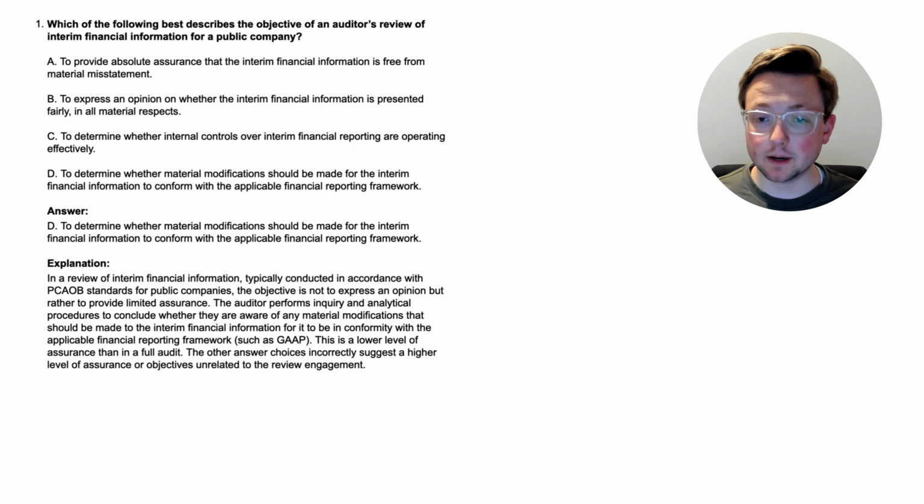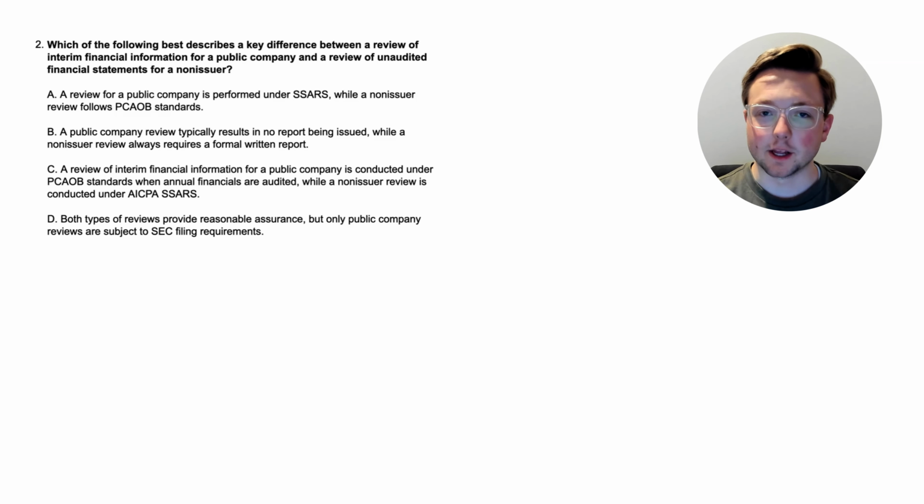So we learned a little bit about what the auditor's objective is for reviewing interim financial information. Now let's go to the next question. All right, here we are at question 2. Which of the following best describes a key difference between a review of interim financial information for a public company, which we just talked about, and a review of unaudited financial statements for a non-issuer? So different situations, what's the difference here?